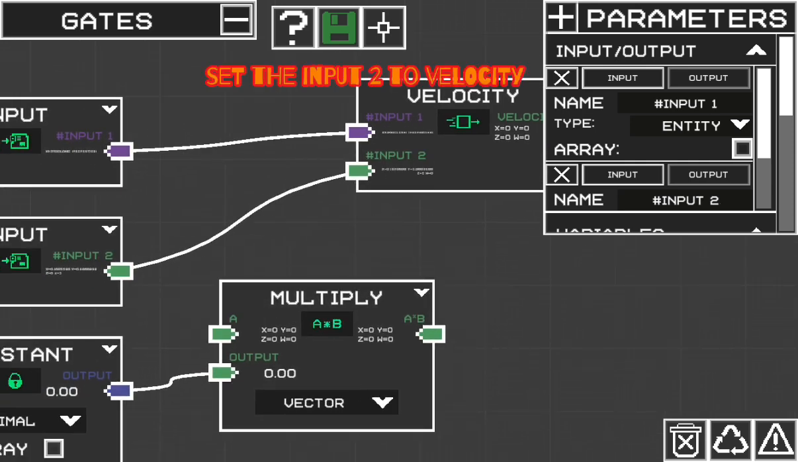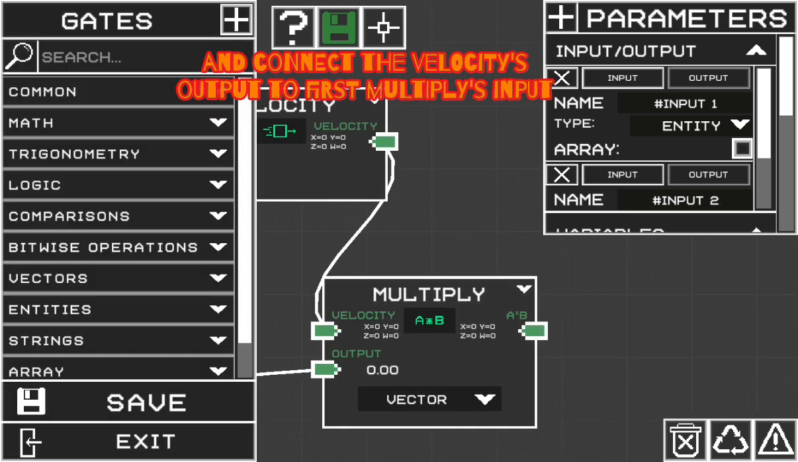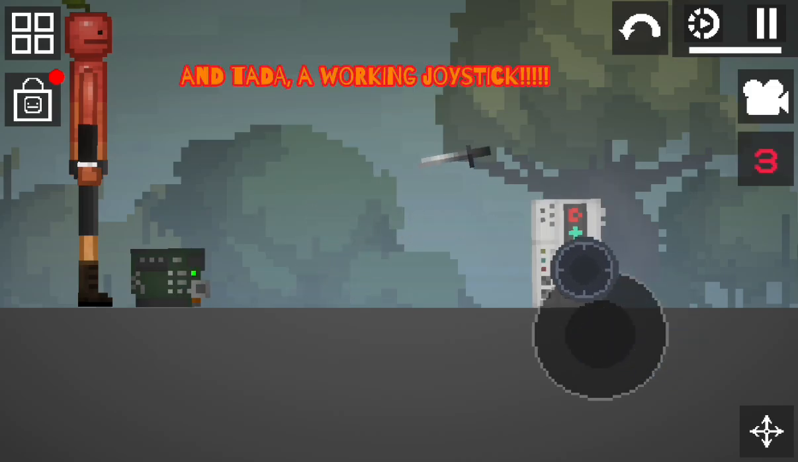Set the input to velocity and connect the velocity's output to first multiply's input. And ta-da, a working joystick.